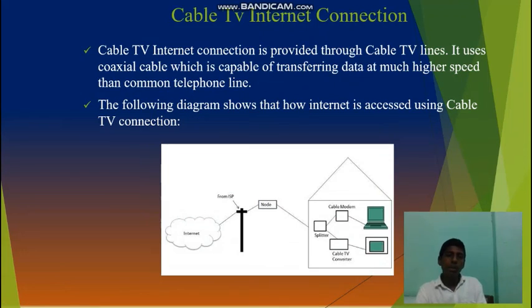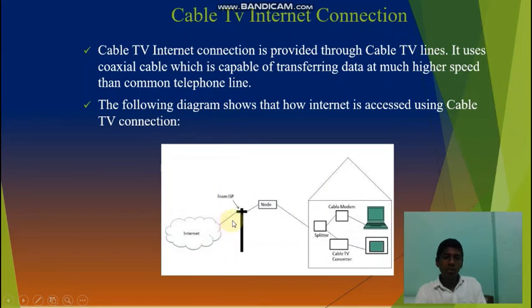Then the cable TV internet connection. Cable TV internet connection is provided through cable TV lines, as we receive TV lines. It uses coaxial cable, which is a cable for transferring data at a much higher speed than the common telephone line. In the following diagram, a coaxial cable is used for it.